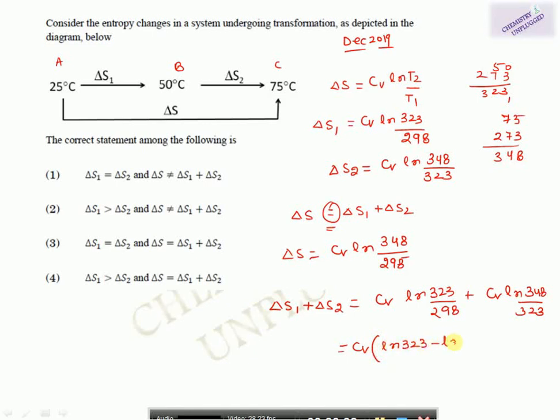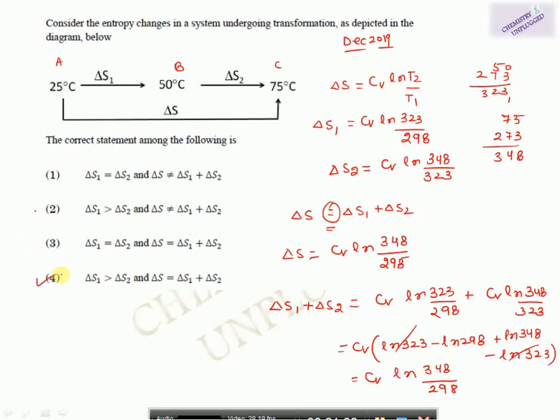I can also write it like this: log n 323 minus log n 298 plus log n 348 minus log n 323. So these two terms will cancel each other. So it will become Cv log n 348 upon 298, which is equal to this del S. So the sum of these two entropy changes is equal to the total entropy change. So the fourth option is the correct answer.